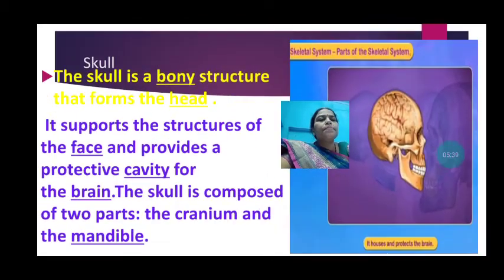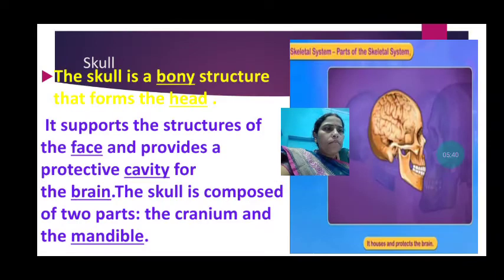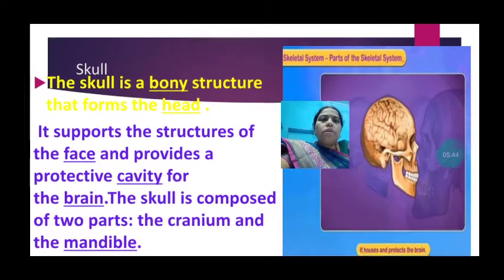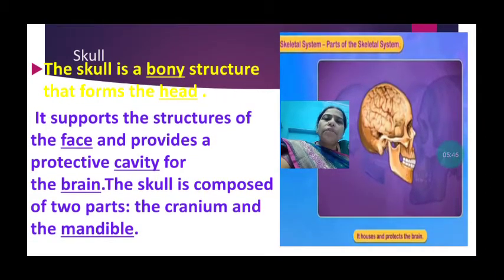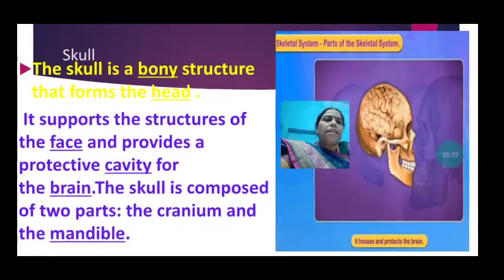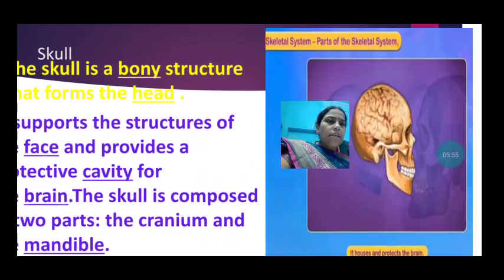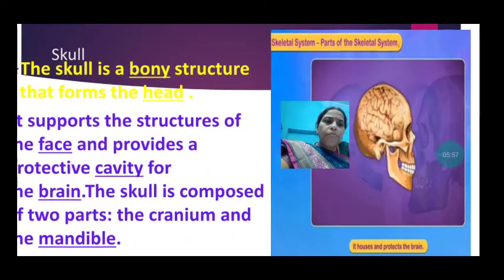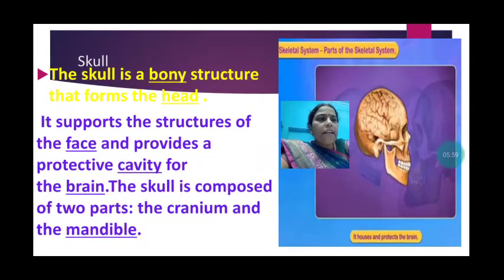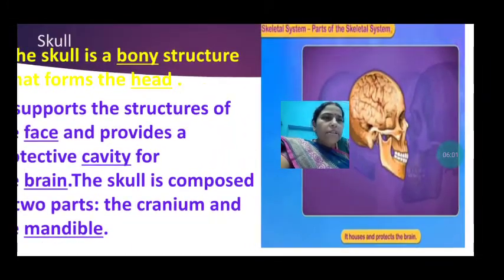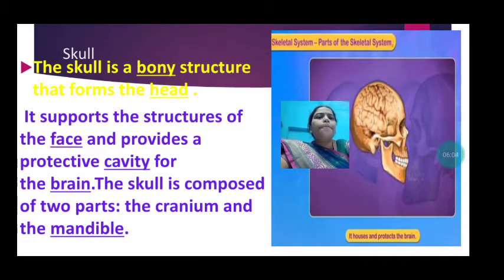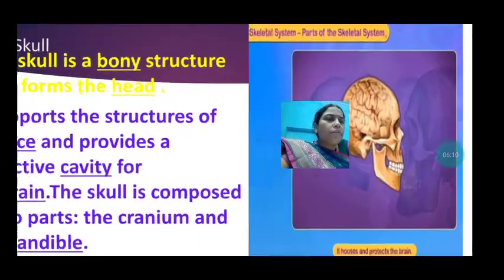As you can see here, inside the skull there is the brain. It houses and protects the brain. The skull acts as a protective cavity for the brain and supports the structure of the face.